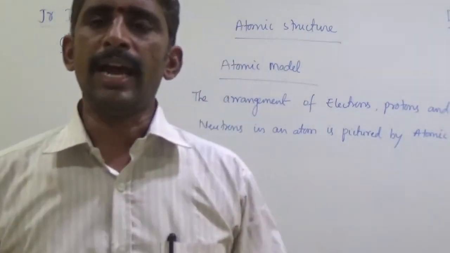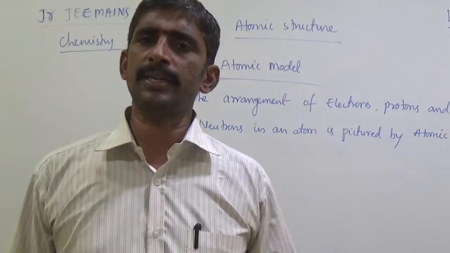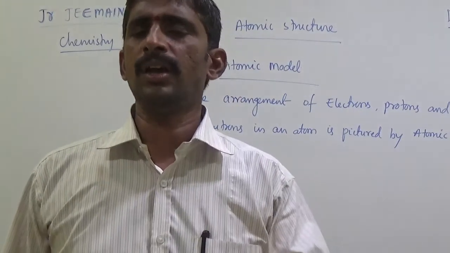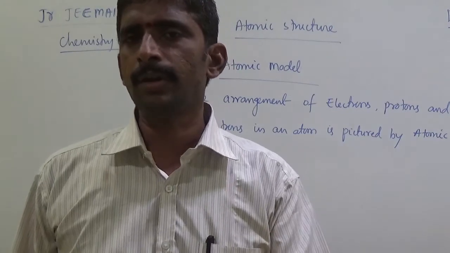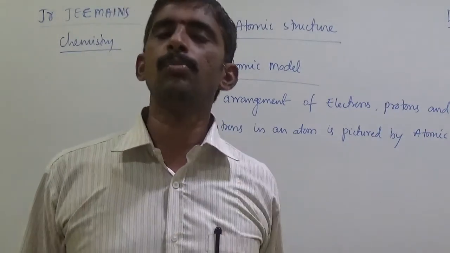We know an atom contains three compulsory fundamental particles: electron, proton and neutron.